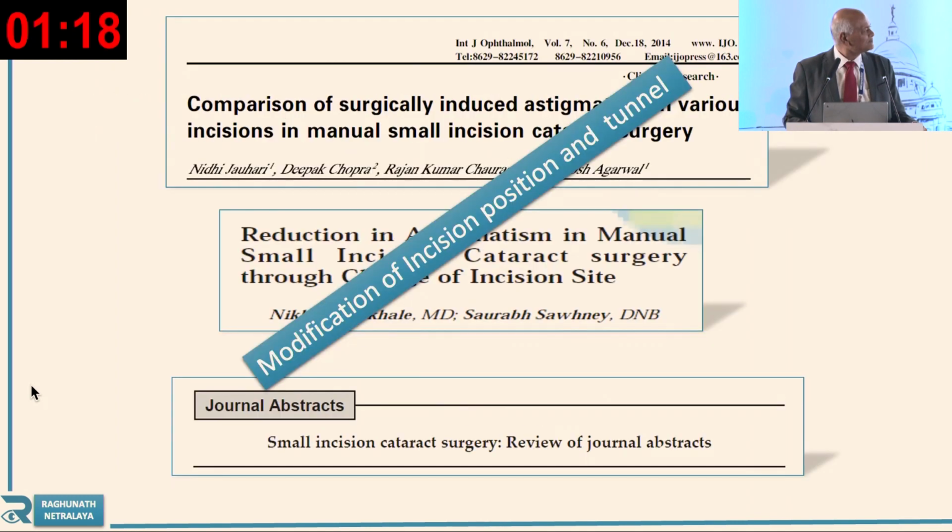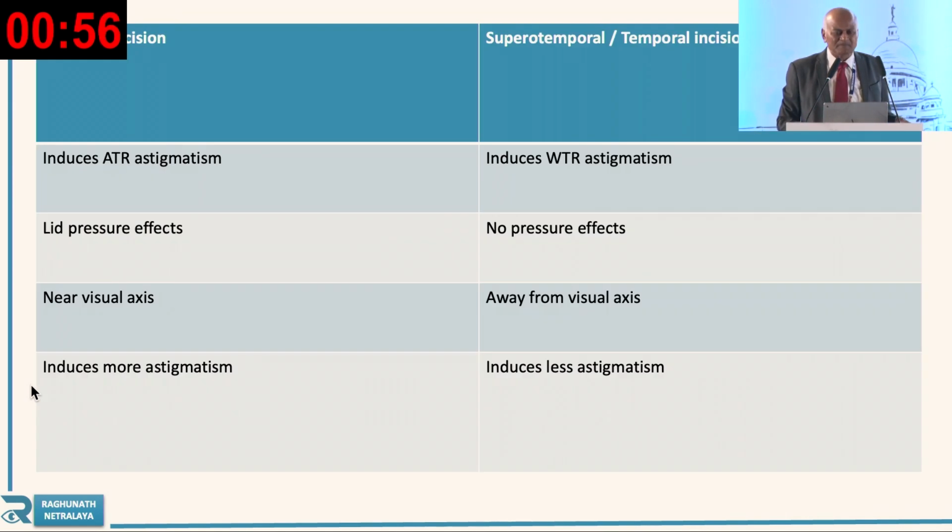Now see the modification. Yes, we can modify the incision and the position of the tunnel so that the astigmatism can be reduced. We have got the tunnel. We do the arcuate incision to reduce the astigmatism, but here we can do it through the tunnel position.